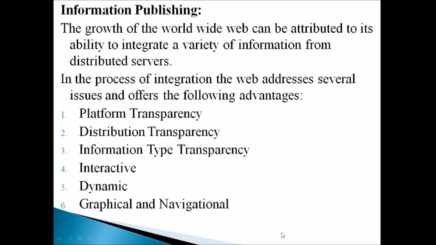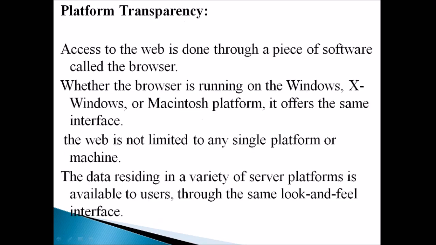The advantages are platform transparency, distribution transparency, information type transparency, interactive, dynamic, and graphical and navigational. Now we are going to discuss the advantages one by one. The first one, platform transparency. While we access something on the web, it is done through a piece of software which is known as a browser. All of us search or access something on the web, isn't it? But actually it is done through a piece of software. The software is nothing but called a browser.